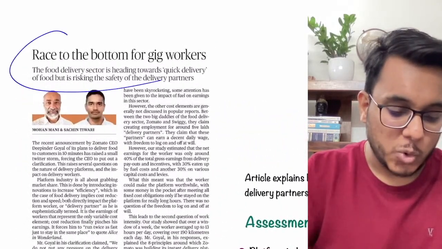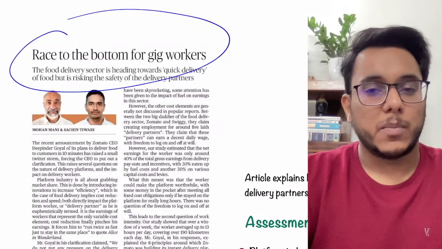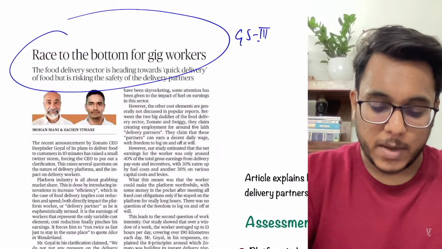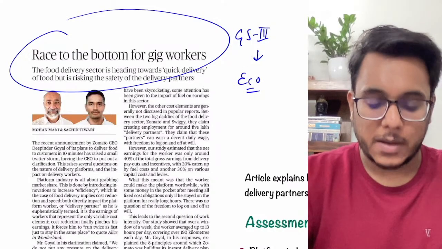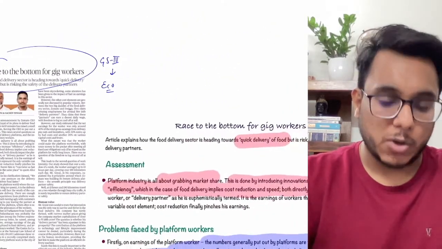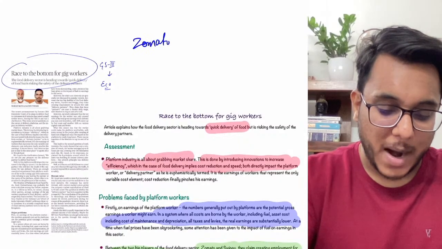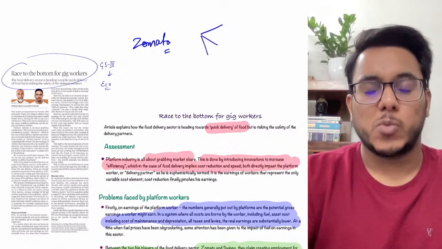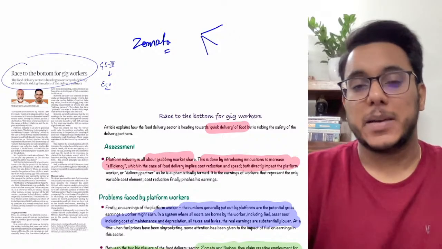Now, race to the bottom for gig workers. This article we have taken from The Hindu newspaper, and it will be important with respect to GS paper number 3, economic issues. First of all, I'll tell you the context of this article. What happened recently is that Zomato tweeted that in the near future, Zomato is looking at a model where the food will be delivered in less than 10 minutes.